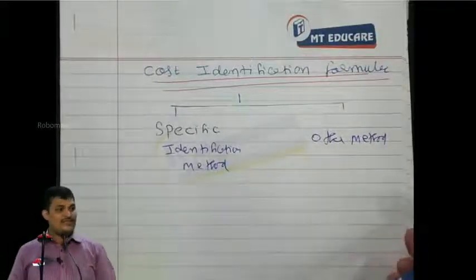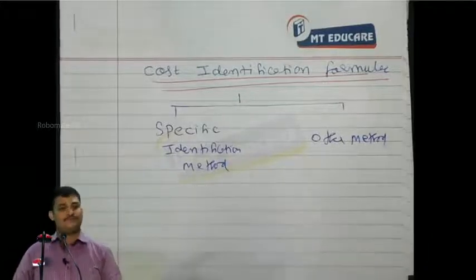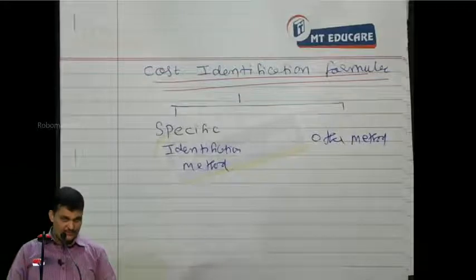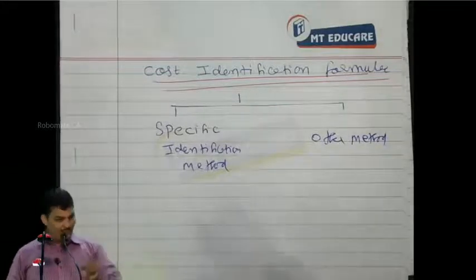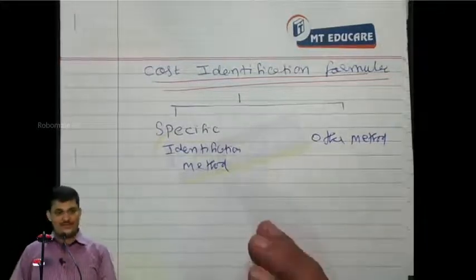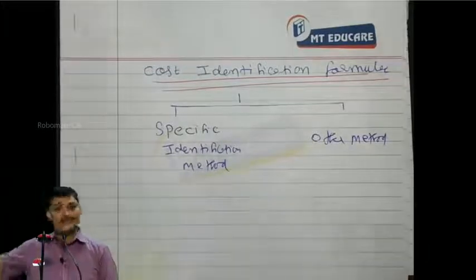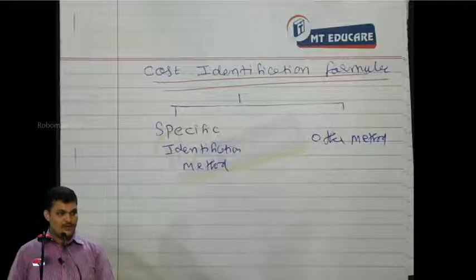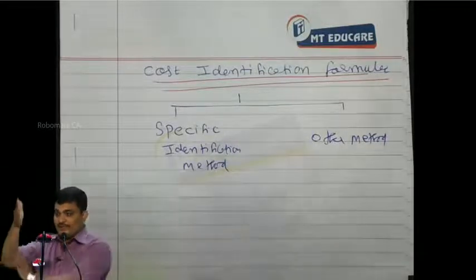If the cost can be separately linked to the product, 10 rupees for this. Suppose I bought sand on different dates of purchase and stored it in a separate place. Separate place. Understood?